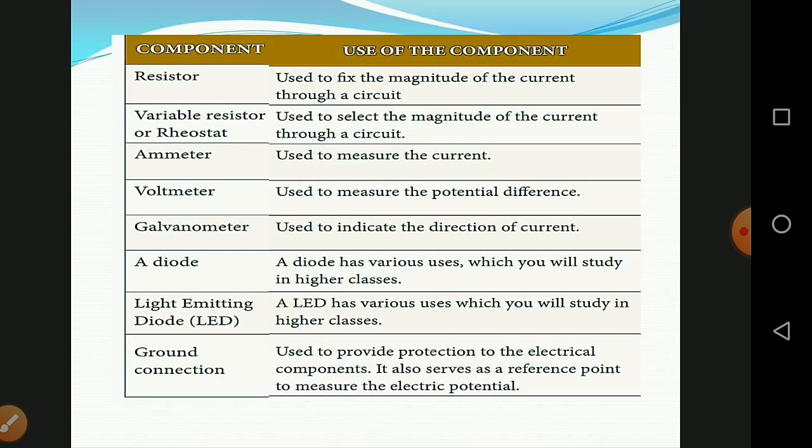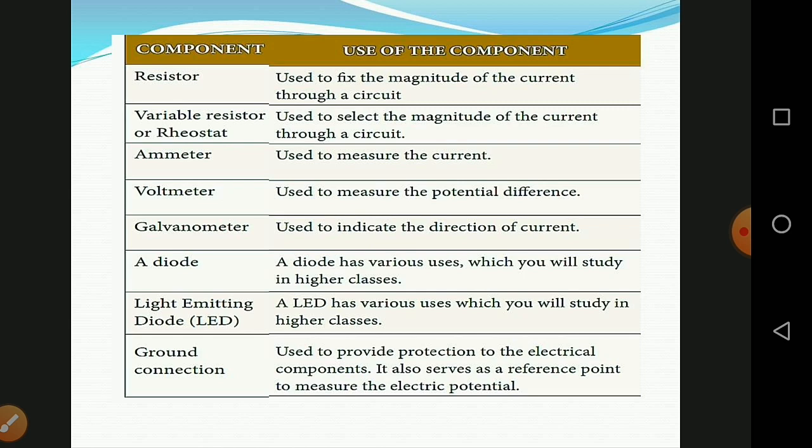So resistors are used to fix the magnitude of the current through the circuit. The variable resistors are rheostat. It is used to select the magnitude of the current through the circuit. An ammeter is used to measure the current, a voltmeter is used to measure the potential difference, and a galvanometer is used to indicate the direction of current.